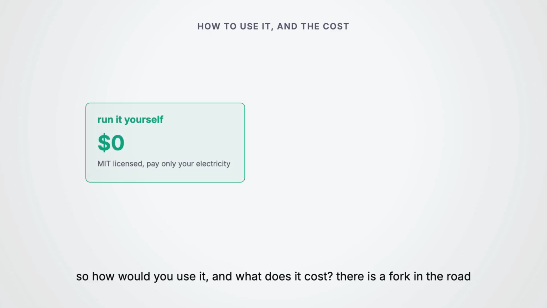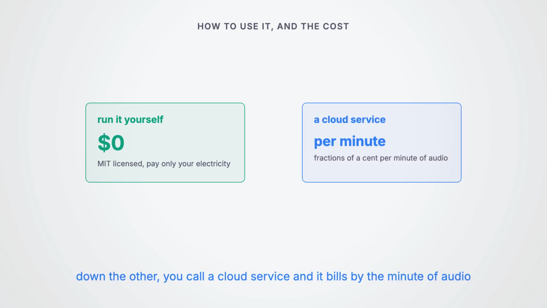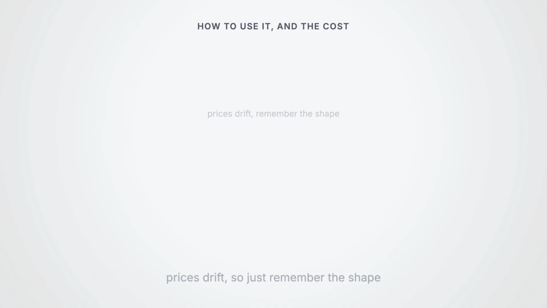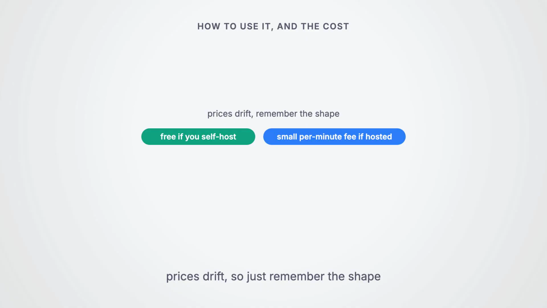So how would you use it, and what does it cost? There is a fork in the road. Down one path, you run it yourself, free. Because of that MIT license, you install Whisper on your own machine and pay nothing but your electricity, with faster community versions for everyday computers and lighter ones that run on a plain processor or even a phone. Down the other path, you call a cloud transcription service and let someone else run it, and that bills by the minute of audio, not by the token, roughly fractions of a cent per minute. Prices drift, so just remember the shape. Free if you self-host, a small per-minute fee if hosted.